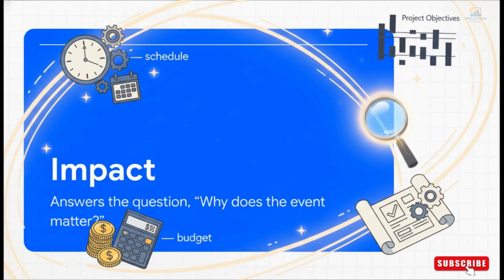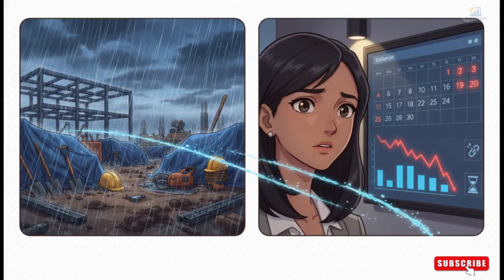It's not actionable. And you can see exactly how this plays out. If the event is rain, the impact on our project might be a delay in external work that causes schedules to slip. But hey, remember our good weather cause? Well, if the event is sunshine, the impact could actually be positive. Maybe the team can work longer hours and get ahead of schedule. See, the impact is what gives the risk its real meaning.